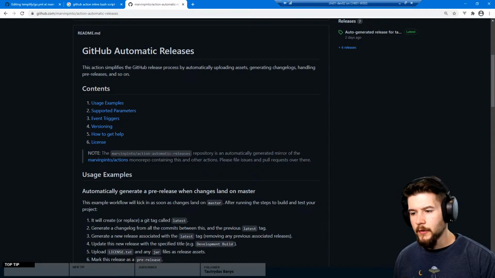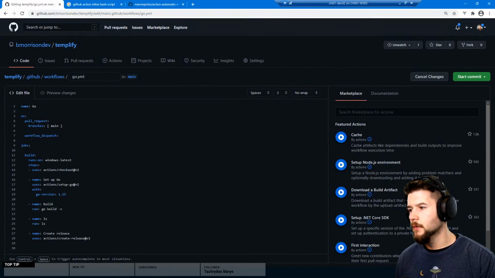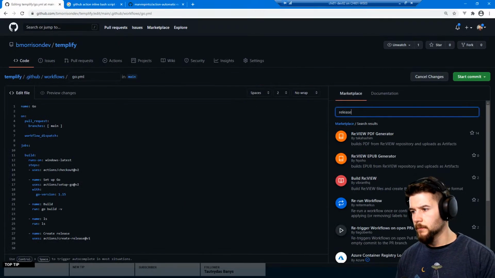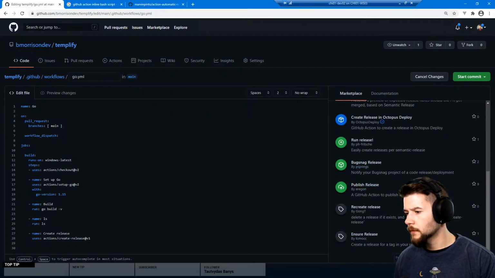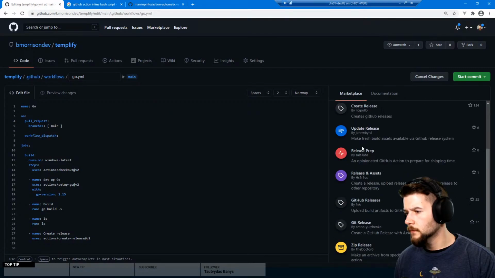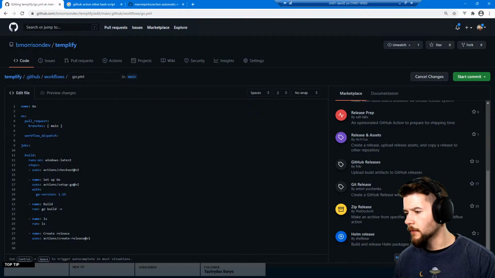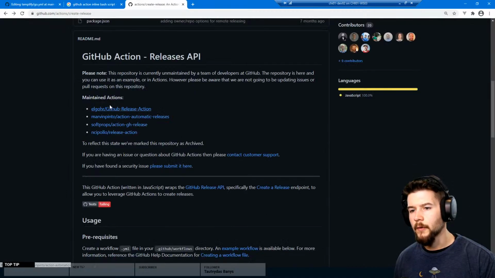Automatically generate pre-release when changes land on master. Let's use this one. Marvin Pinto. I don't see Marvin's name here. What are the ones they suggest?